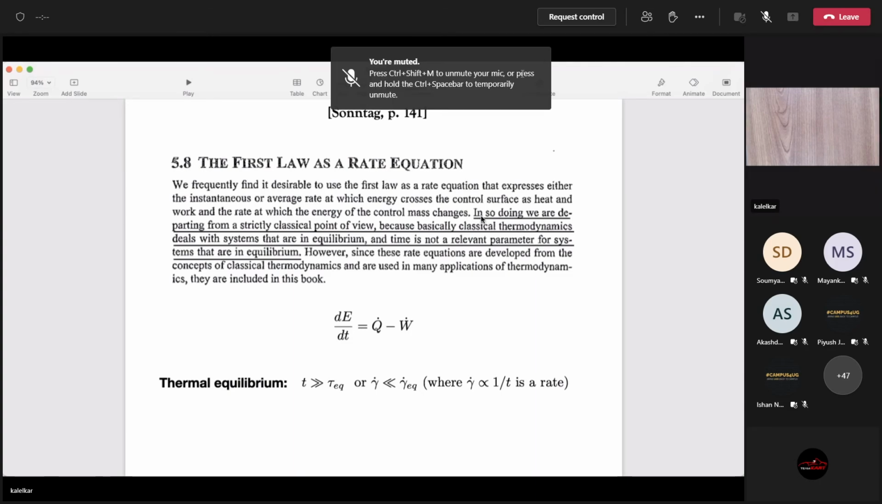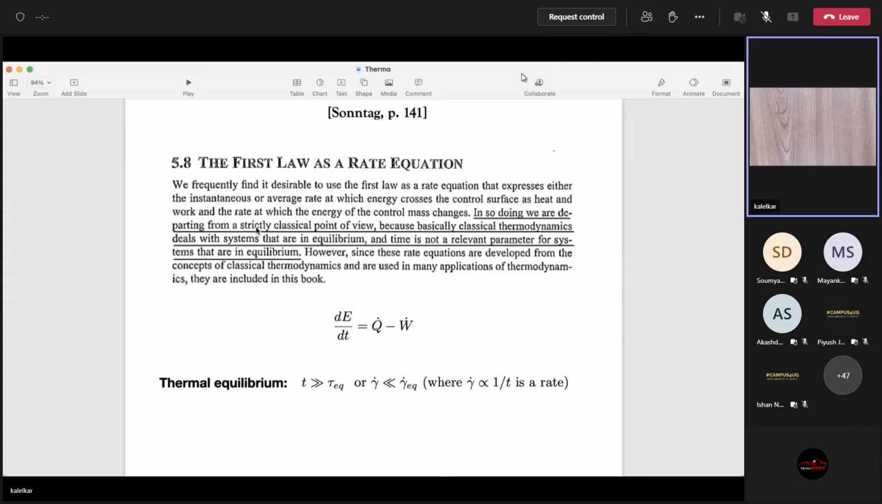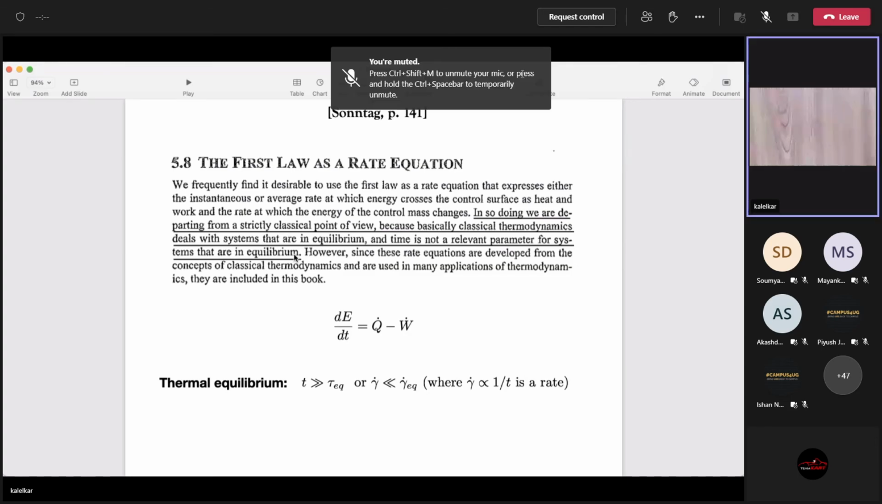Now he writes here, in so doing, we are departing from strictly classical point of view, because basically classical thermodynamics deals with systems that are in equilibrium. And time is not a relevant parameter for systems that are in equilibrium. I said that. Thermodynamic coordinates do not involve the time. So what gives you the right to start differentiating with respect to time? If you are saying that heat and internal energy and all that is not a function of time, then what do you mean by differentiating and writing a rate process like this? That's a source of confusion.